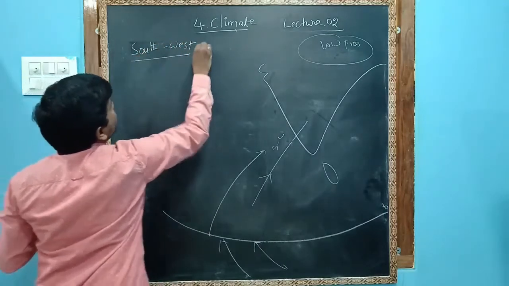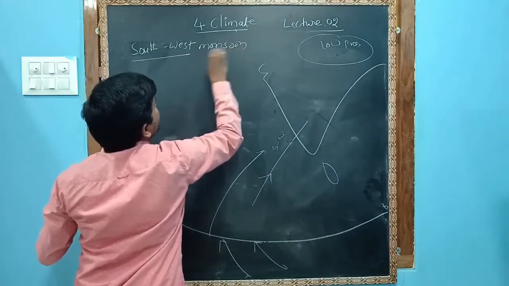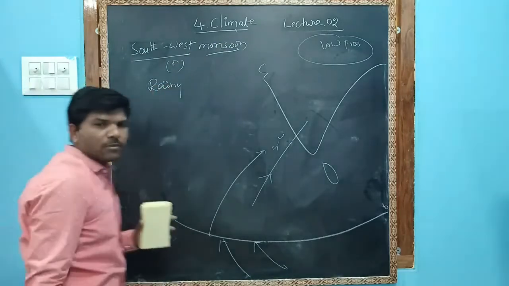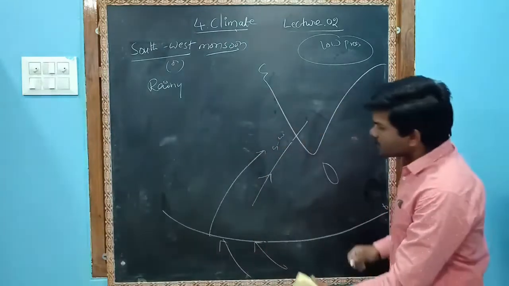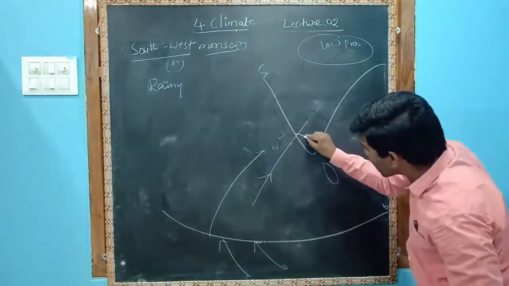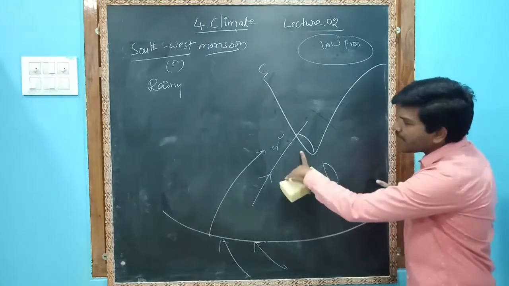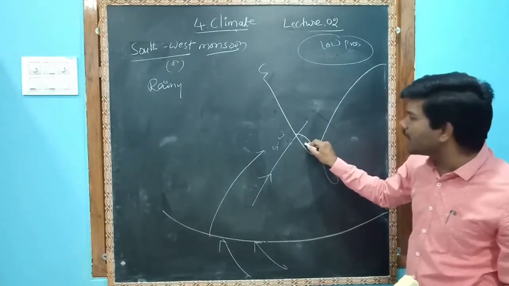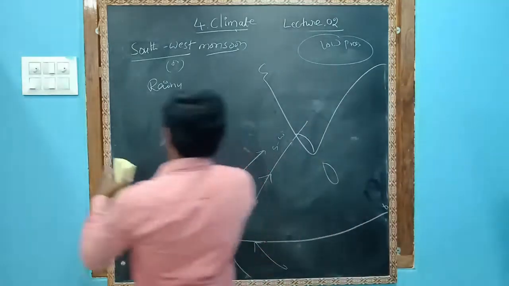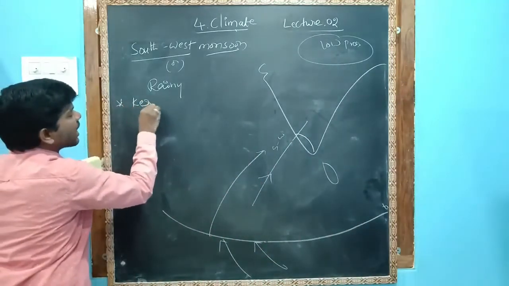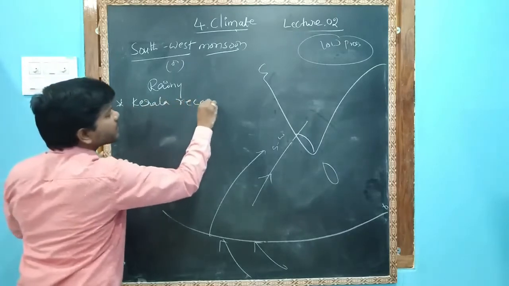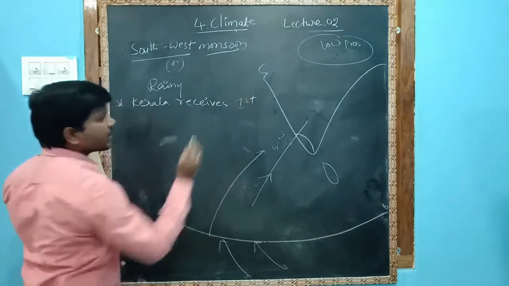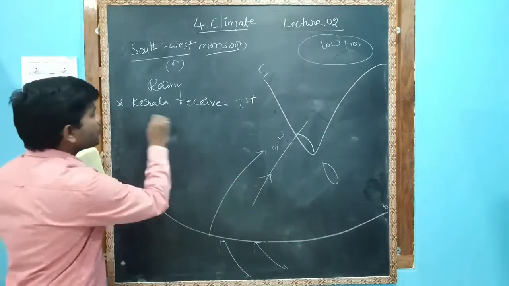So we can say that this is the southwest monsoon, also called the rainy season. Whenever they come, first they touch Kerala. First the rainy season enters into Kerala. The southwest monsoon first gives rainfall to Kerala in the month of June. Kerala receives its first rainfall in the first week of June.